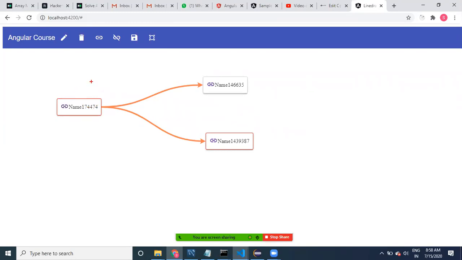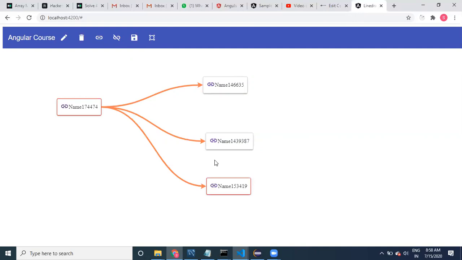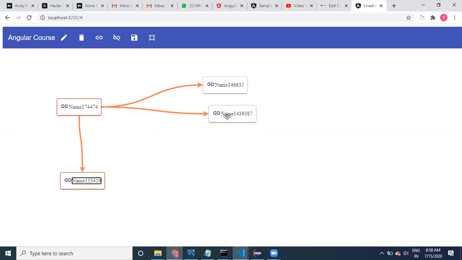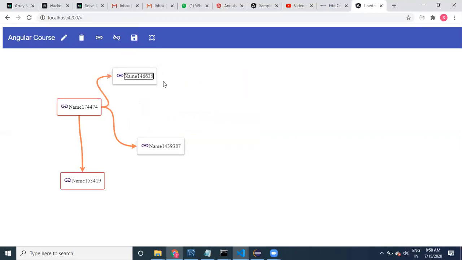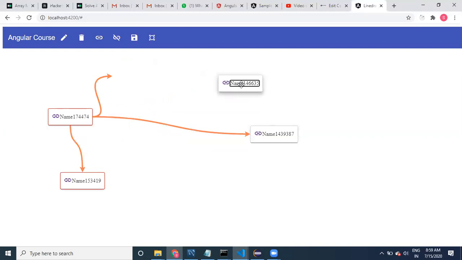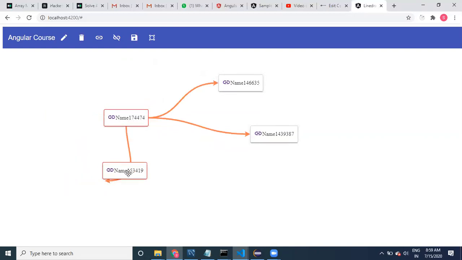I don't know how many objects the user needs. If he needs another one, he is going to create another one, select it, and arrange it however he wants. Fine, guys.